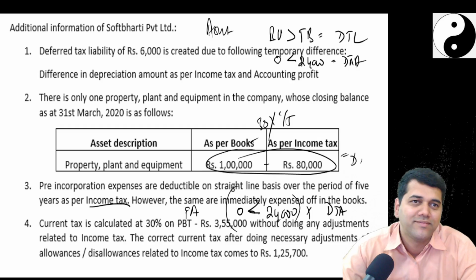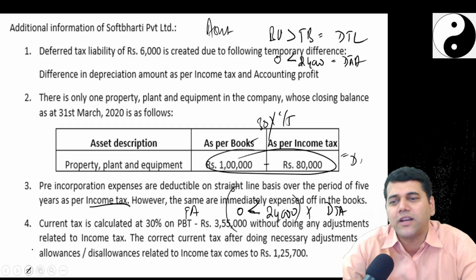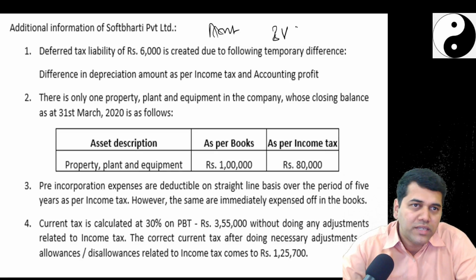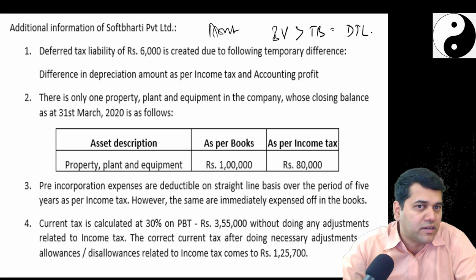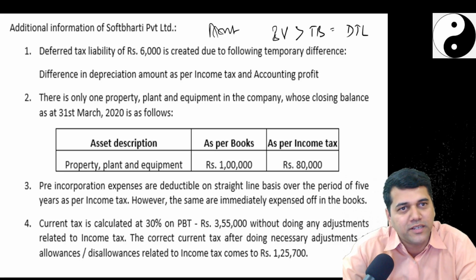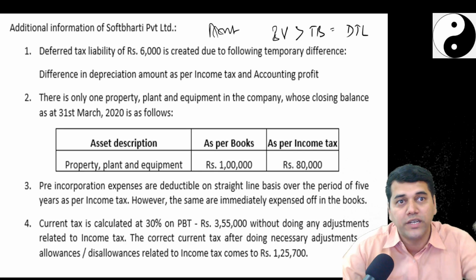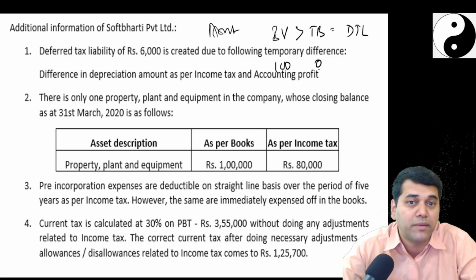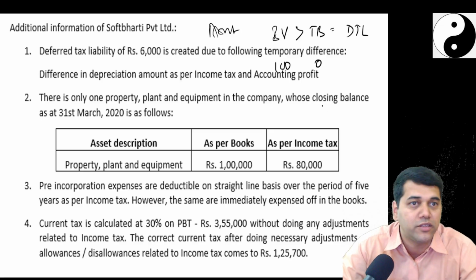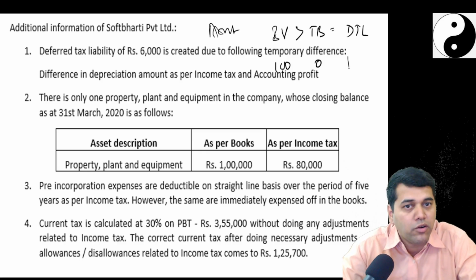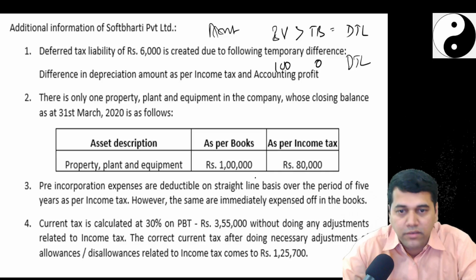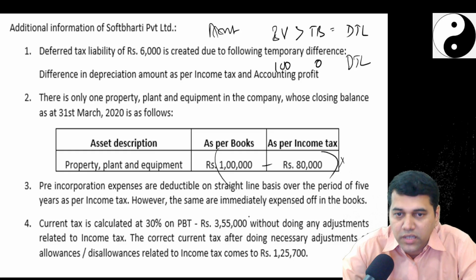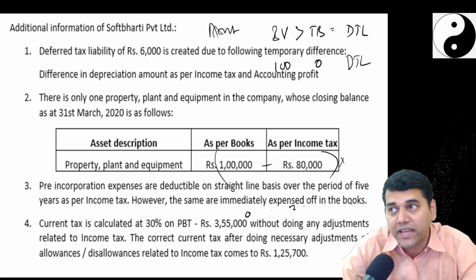Clear? Simple. What is our mool mantra in Ind AS 12? For an asset, book value greater than tax base is equal to DTL. You forgot the logic. What is the logic behind it? I told you, you have got one house, you didn't declare it. One day they will come to know, the asset house value is 100, but income tax record is 0. They will say pay tax immediately on this unaccounted source. So we have got a DTL. Here we have got DTL, 1 lakh minus 80 into 30%. So here 0 minus 24, I got a DTA.